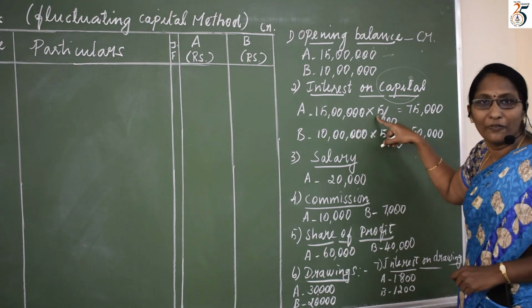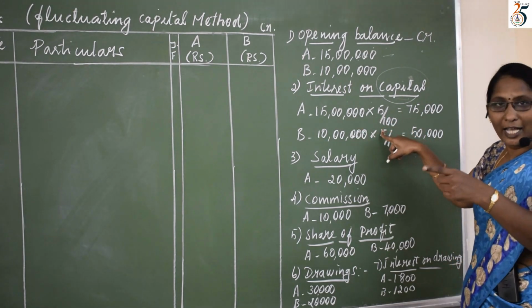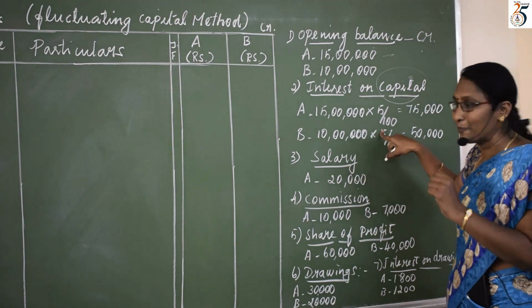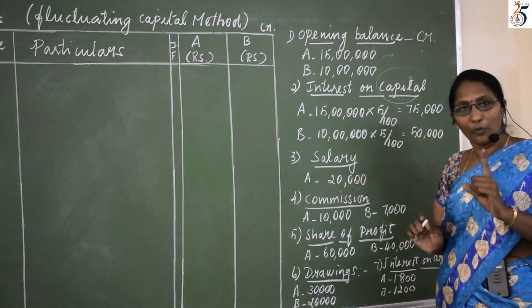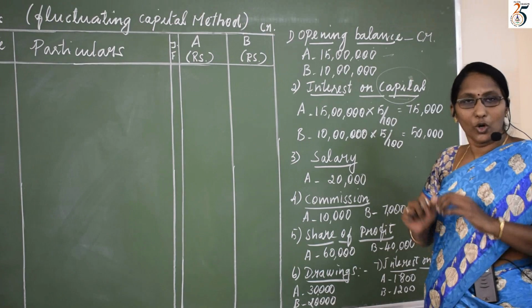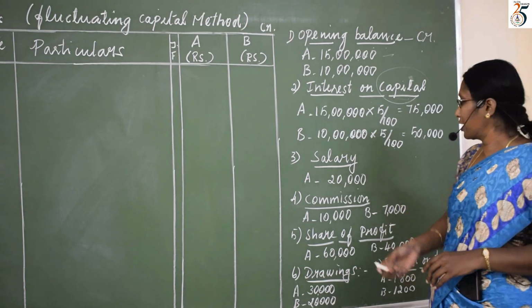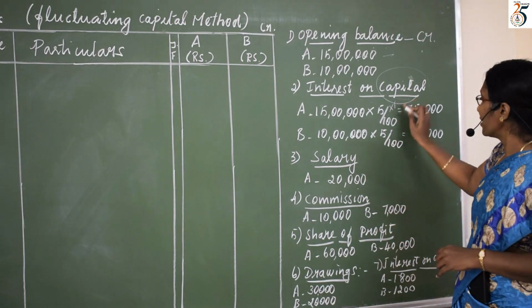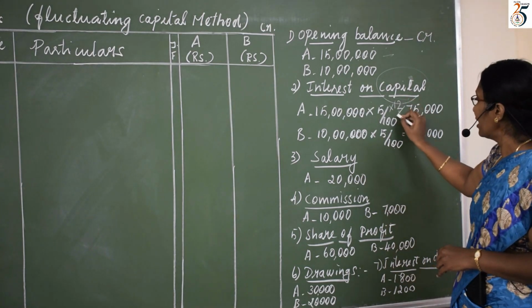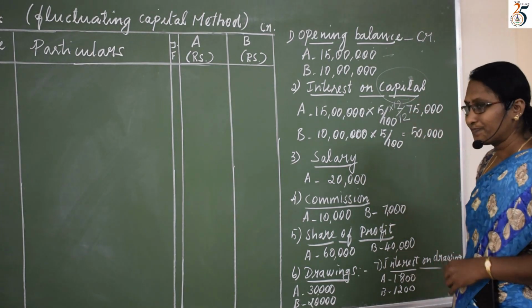There they have mentioned it is per annum. In a year how many months? 12 months. So the entire 12 months we are going to take, so we write 12 divided by 12.